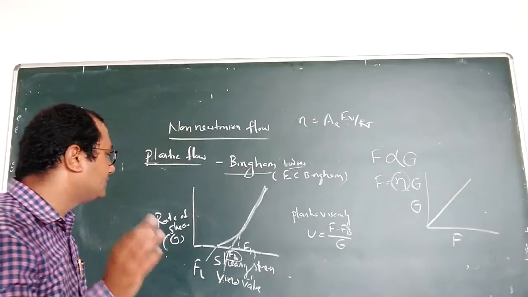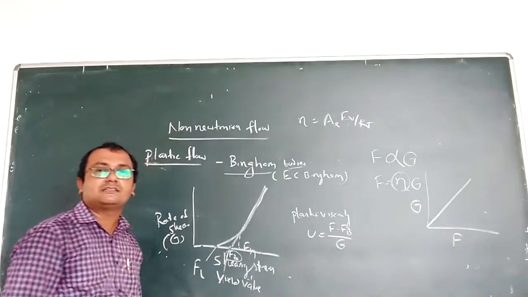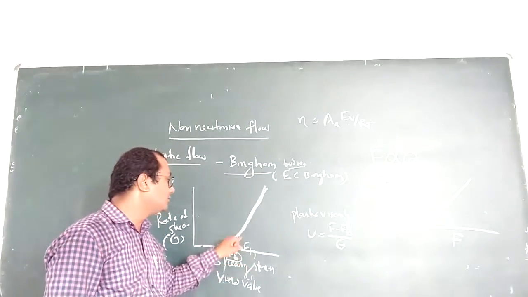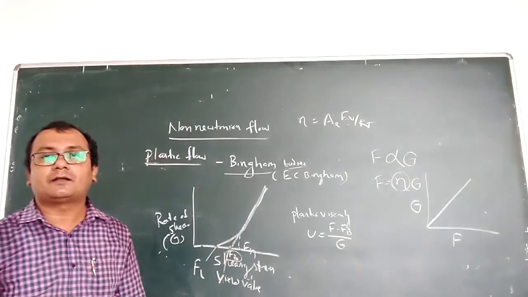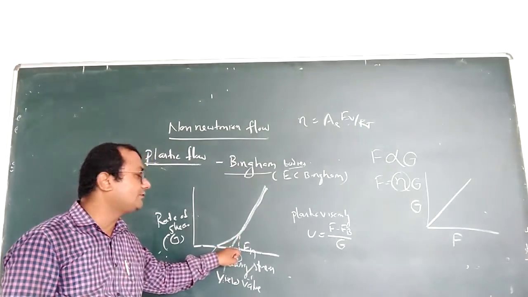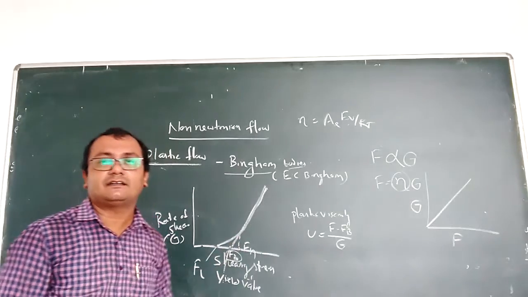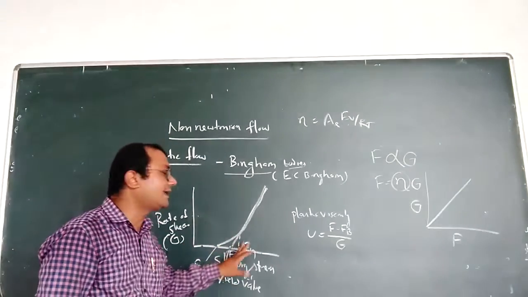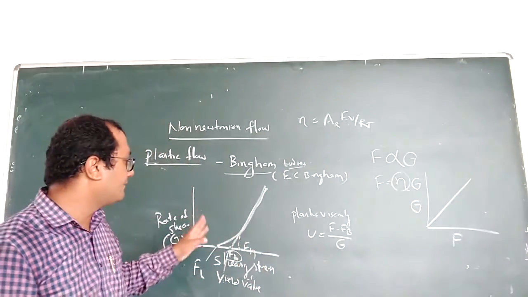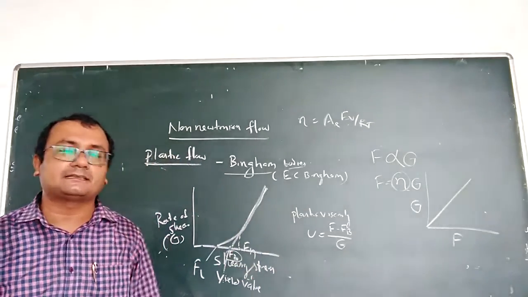That point we need actually, FB, and the actual point where the curve touches is known as your lower yield value. And the FH value: if we take a perpendicular line from the cross-section point and it touches the x-axis, that point is known as your higher yield value. From all these three, sometimes you need the FL value, sometimes FB, sometimes FH value. But actually the yield value is important in case of plastic flow.